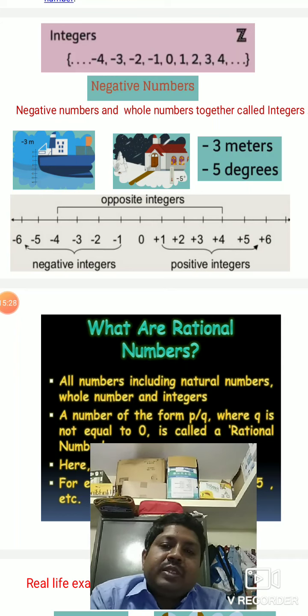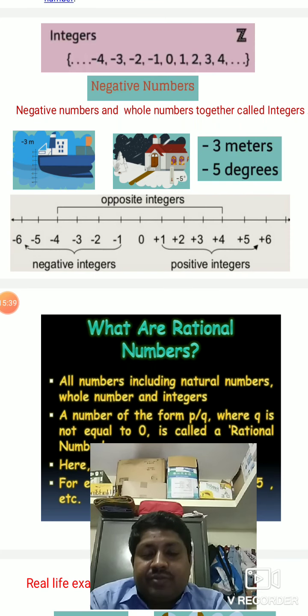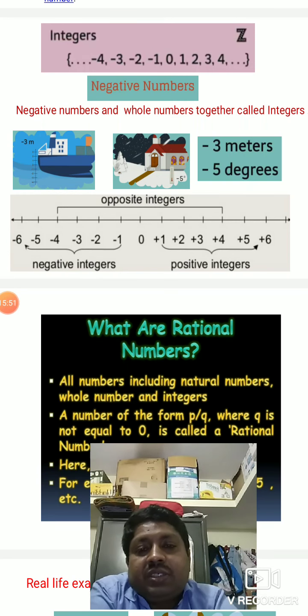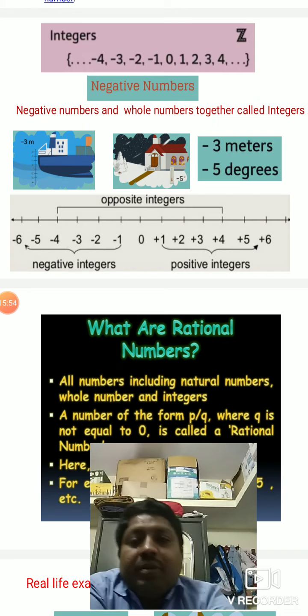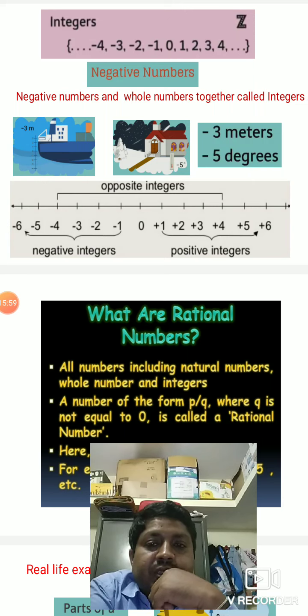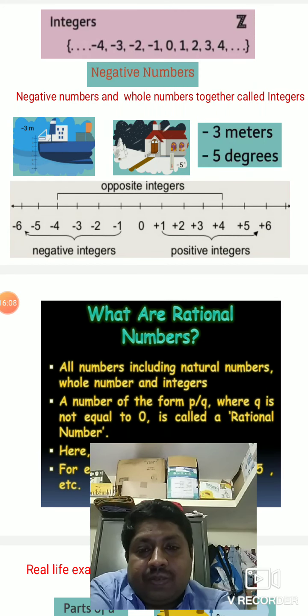Got it? Okay, temperature. You might have seen 0 degree temperature. Where do you see 0 degree temperature? You can see it in the refrigerator, because it's in ice state. Below that 0 degree temperature, minus degrees centigrade. You might have seen sometimes in Antarctica, on different continents, minus centigrade, minus 5 degree, etc. So these are all the importance of negative numbers. Children, positive integers and negative integers: on the left hand side you can see negative, on the right hand side positive, 0 in the middle.